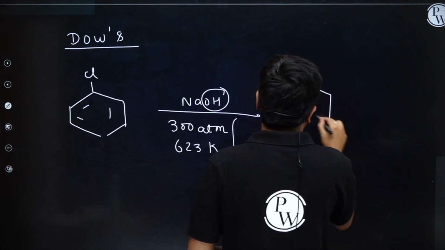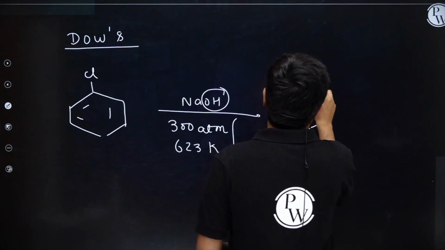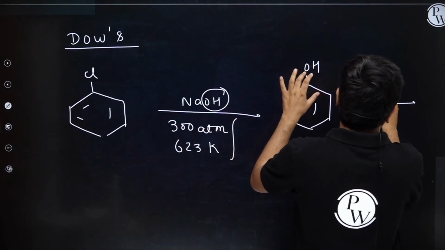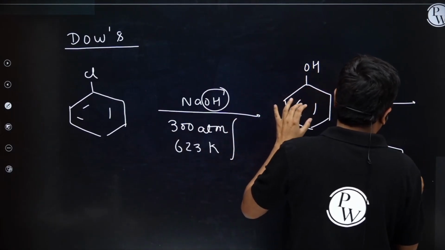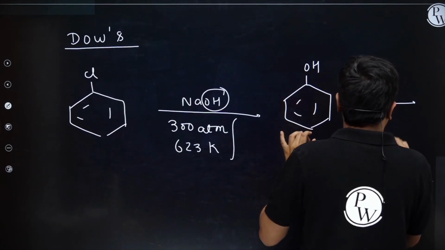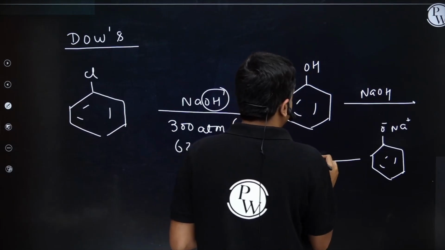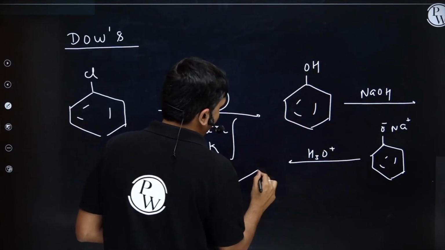I will have the formation of phenol. First, I will have the formation of phenol under alkaline condition, an acid-base reaction. I will have the generation of phenoxide ion. This phenoxide ion will be treated with acidified water to form phenol.